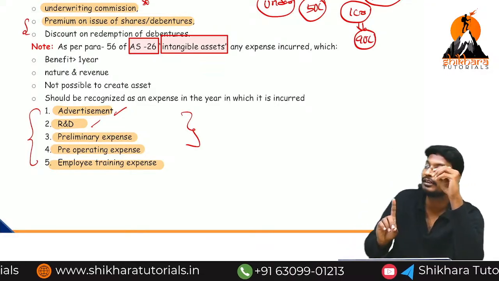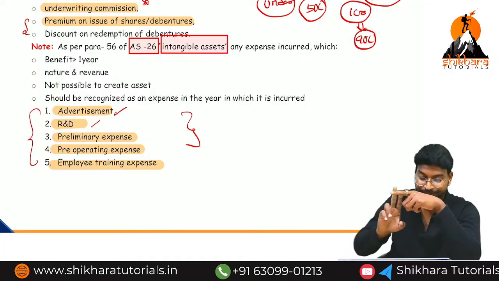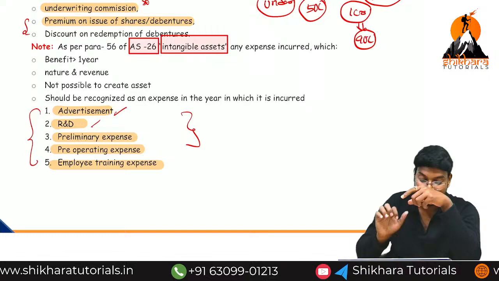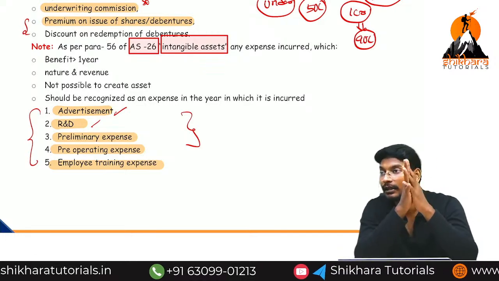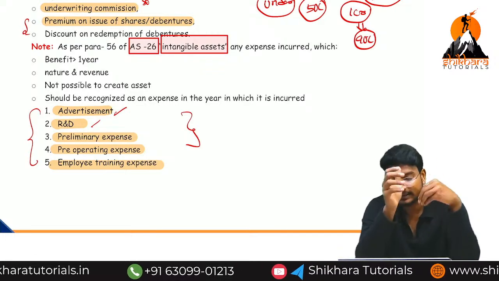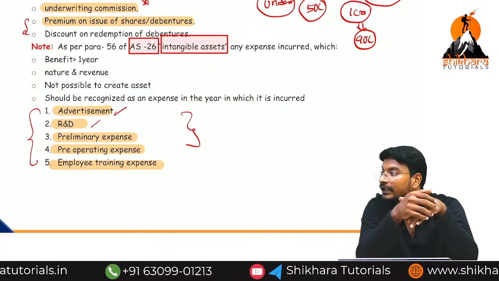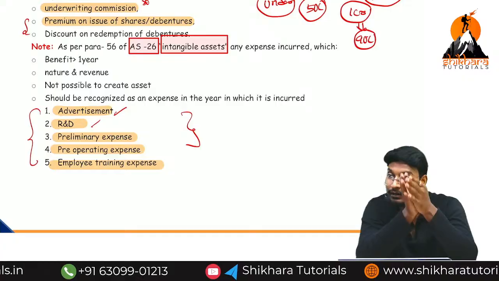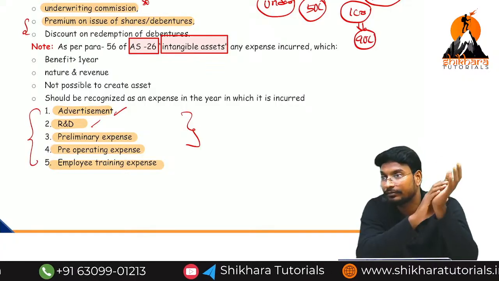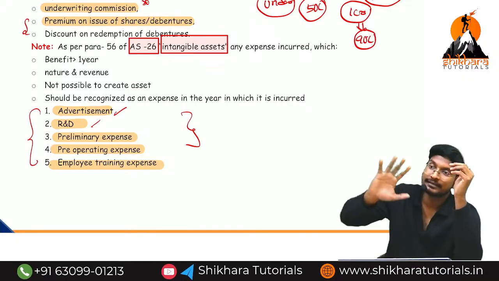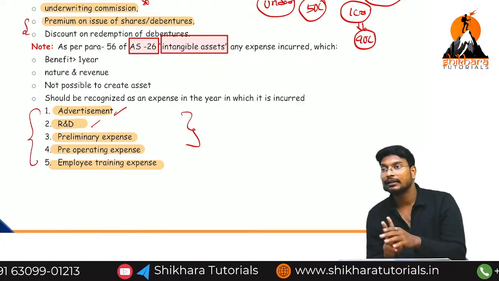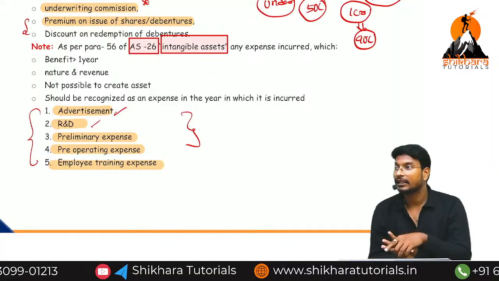Please remember 5 points. What are the 5 points? Advertisement, research and development, preliminary expenses, pre-operating expenses, and employee training cost. Finally, these 5 expenses are treated as revenue expenses, though normally their nature is deferred revenue. Now we have discussed all 3 meanings: capital expenditure, revenue expenditure, and deferred revenue expenses.